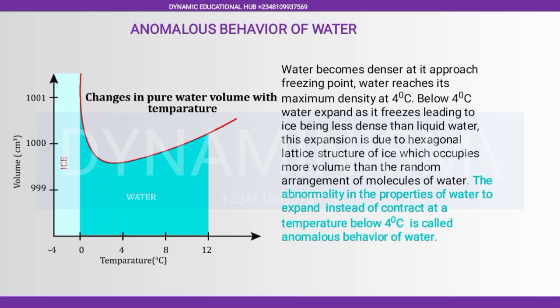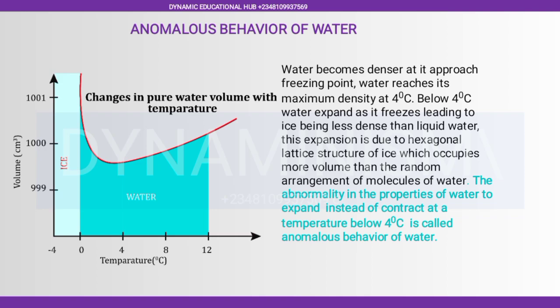The abnormality in the property of water to expand instead of contract means that if you are increasing the temperature of water, the water will expand normally. When you are reducing the temperature, the water will still be behaving normally until it gets to 4 degrees Celsius. So if you are reducing the temperature of water, the water will start contracting until it gets to 4 degrees Celsius.